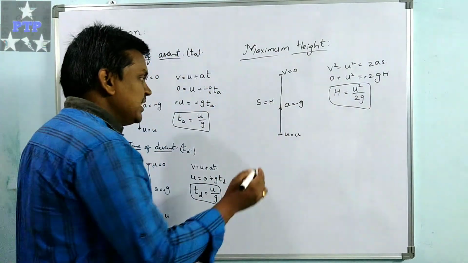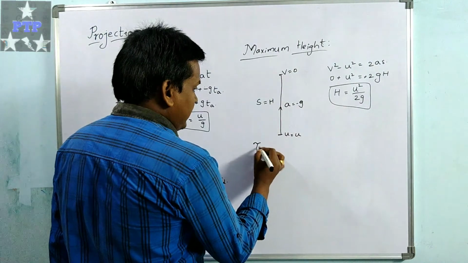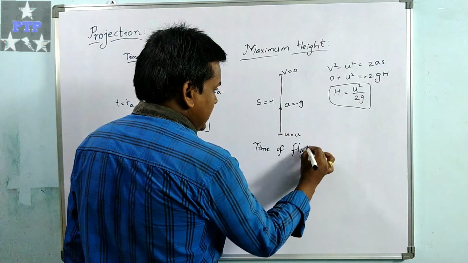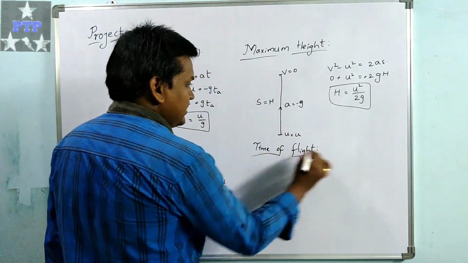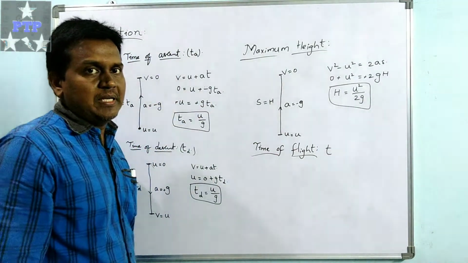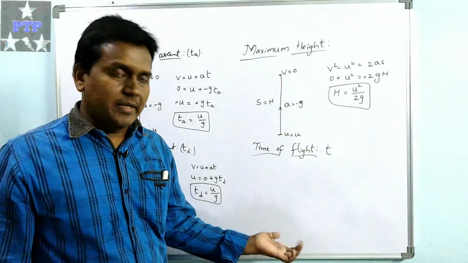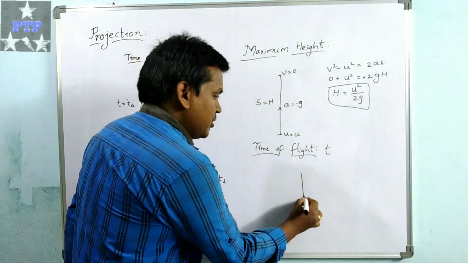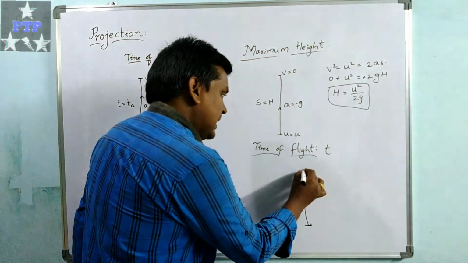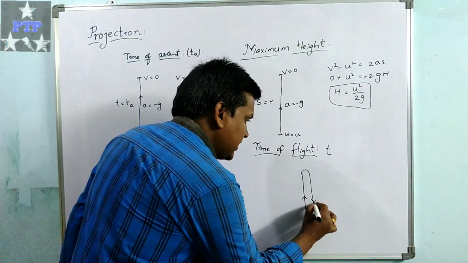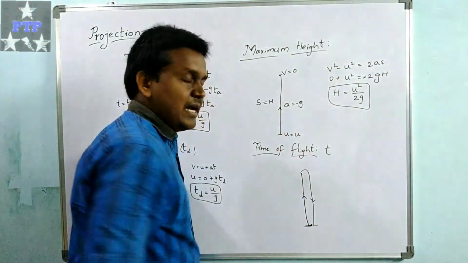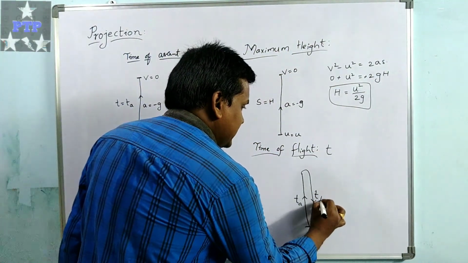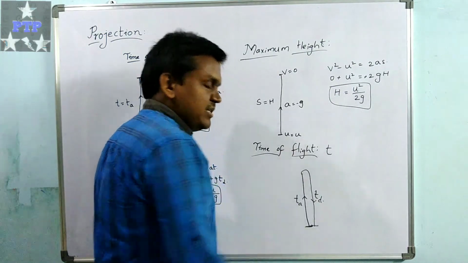Now let us consider the time of flight, or total time T. That means the time taken by a body which started from the ground, was projected vertically upward, and comes back to the same point. This is called the time of flight. This is ta and this is td, time of ascent and time of descent.